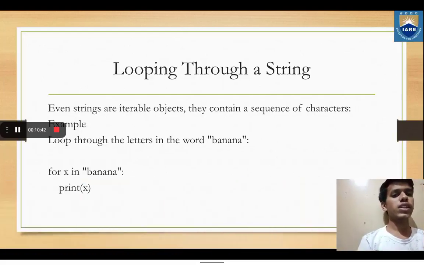Next, looping through a string. Even strings are iterable objects. They contain a sequence of characters. Example, loop through the letters in the word banana. We can use a for loop to iterate and print each letter of banana. Since banana is a string and a string is an iterable object, that is, a sequence of characters, we can iterate it using a for loop. The syntax is: for x in banana, print x. So it will print all the characters of banana separately.